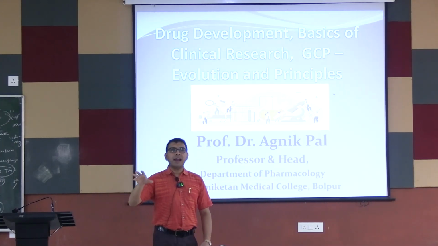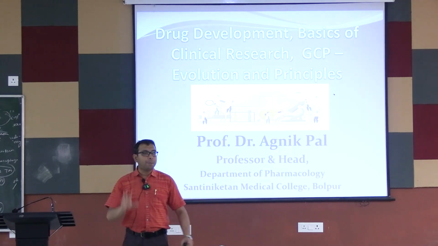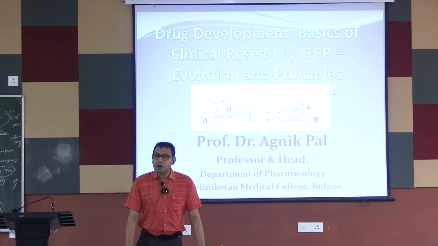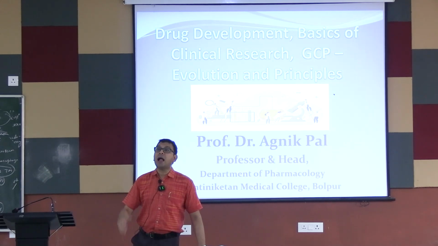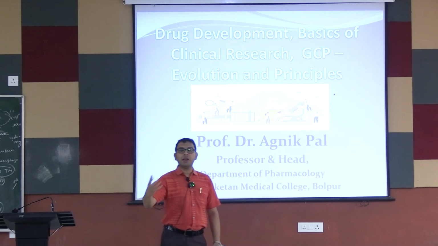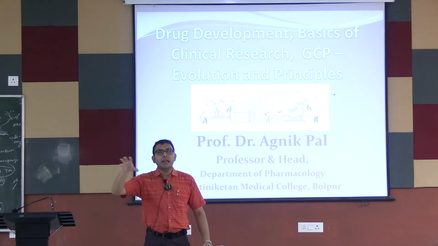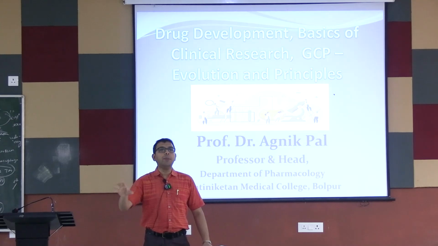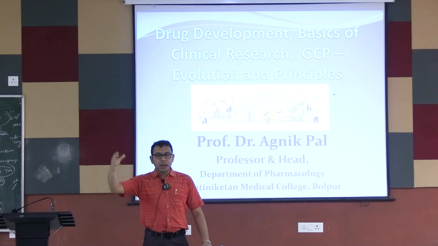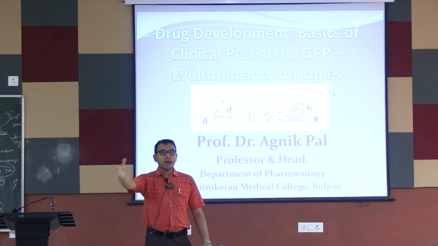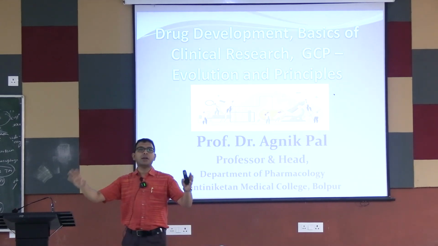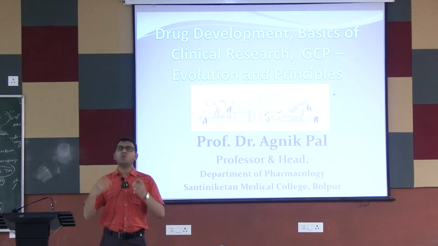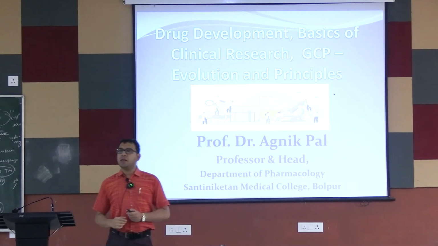There are set guidelines known as good clinical practice, mainly needed to safeguard the rights and safety of the trial subjects, that is, the participants on which these clinical trials are done, and also to ensure the clinical trial data are valid and credible, so that these drugs can be marketed and widely used in different individuals to treat or diagnose disease.